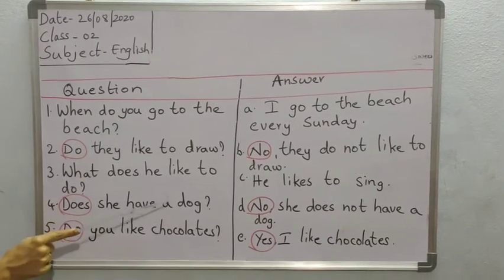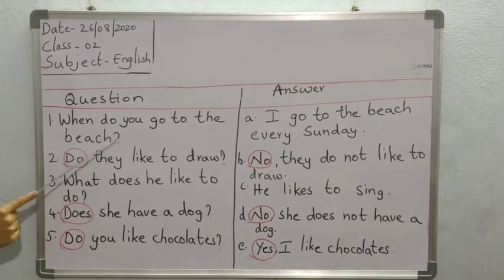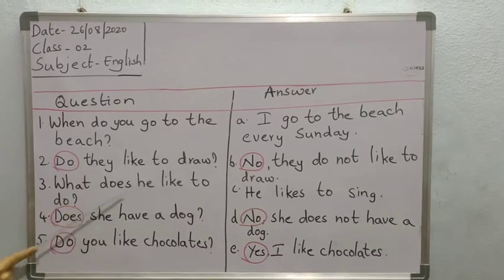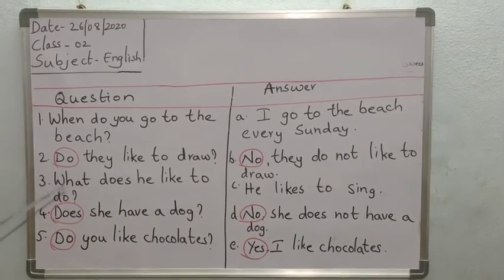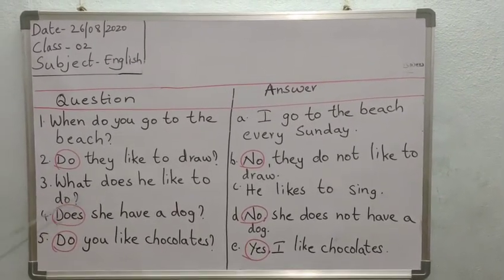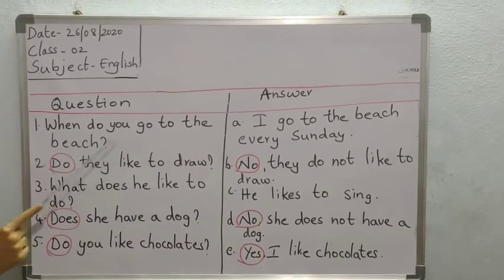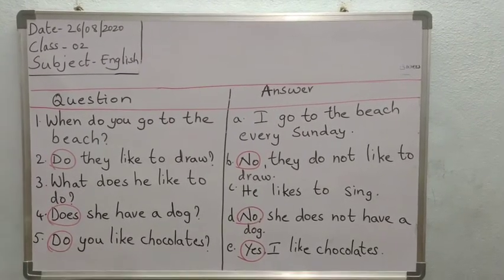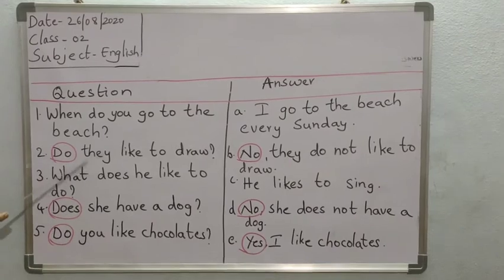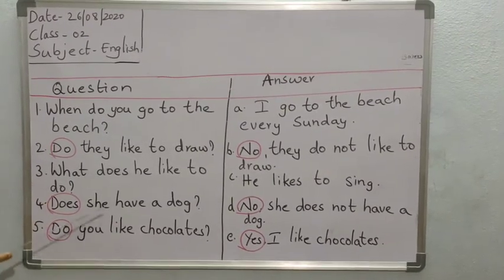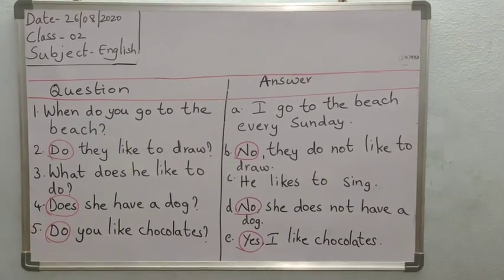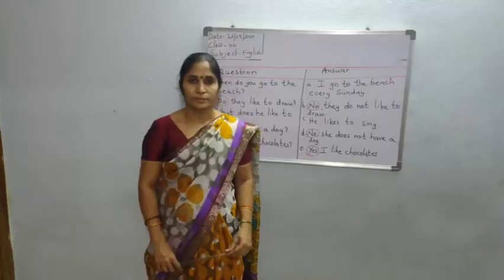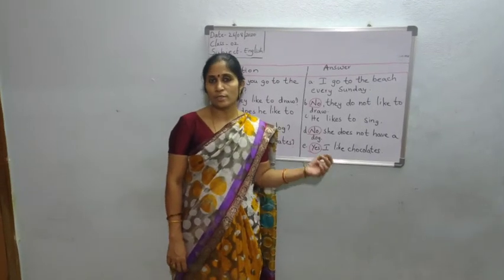Questions are also sentences. All questions are sentences, but they always end with a question mark instead of a full stop. They also sound different. Our voice goes up at the end of a question. For example, do they like to draw? Does she have a dog? Like that. Okay, children? I hope you all understood.